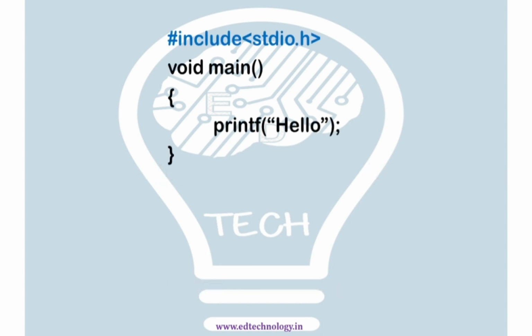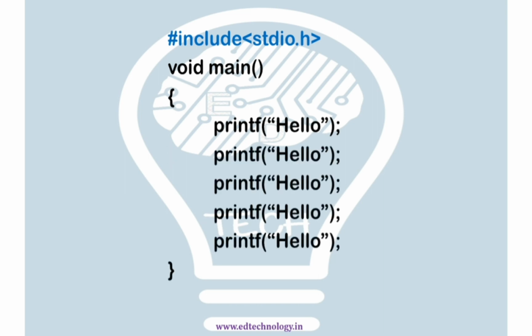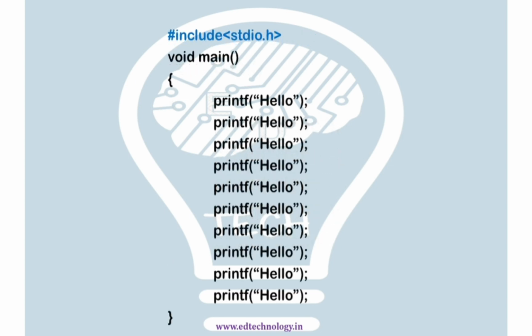This is a simple program of printing hello onto the output screen. This is what you have done already in the earlier part of the lectures, and if somebody has done programming, they know what this is all about. But if I want repetition, let's say I want to print hello 5 times onto the screen, the simplest way is I might have to write it 5 times, right? But imagine I want to print something repeatedly about 10 times. Then the program would look something like this.